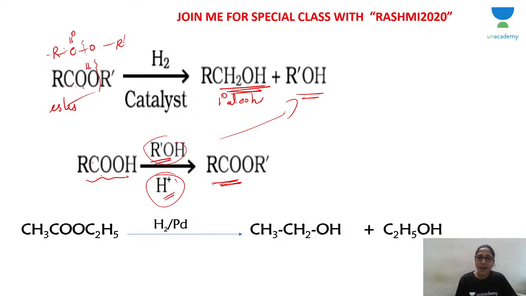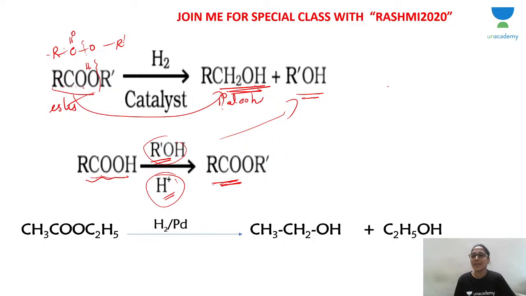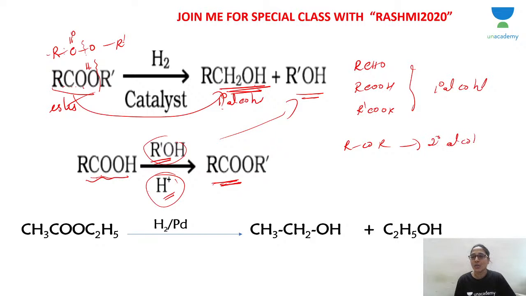And the carboxylic acid part is what is converted into primary alcohol. So the carboxylic acid part of the ester is converted into primary alcohol. I hope you understand. So ester is easily reduced to primary alcohol even by catalytic hydrogenation. In fact, carboxylic acid requires the stronger reducing agent like lithium aluminium hydride. So bottom line: if you have aldehyde, carboxylic acid, or ester, you get primary alcohol. If it is ketone, you get secondary alcohol. So using carbonyl compounds, either primary or secondary alcohol can be prepared.